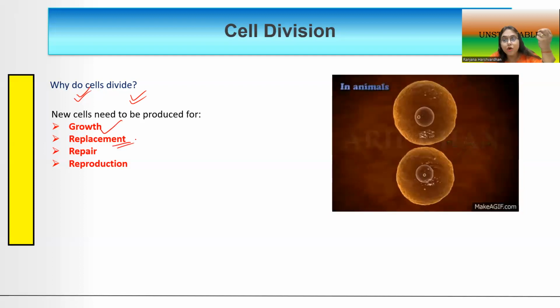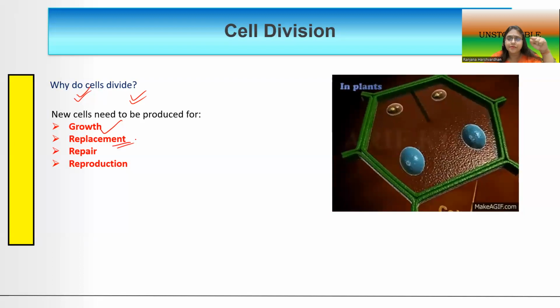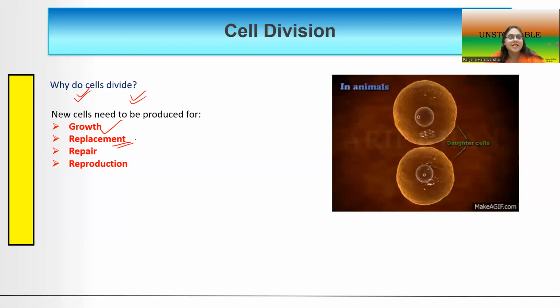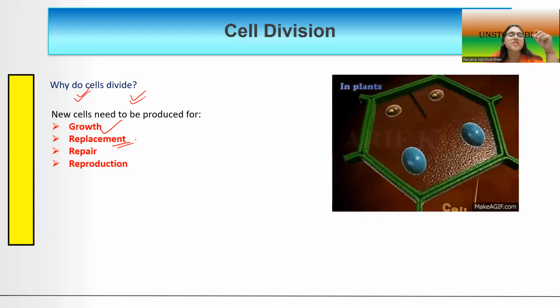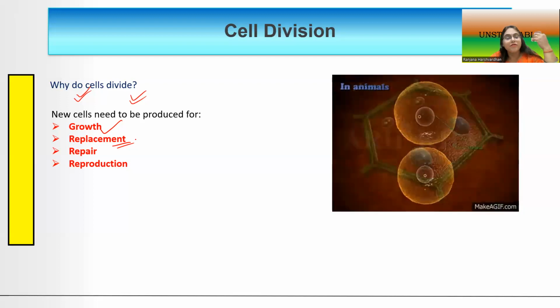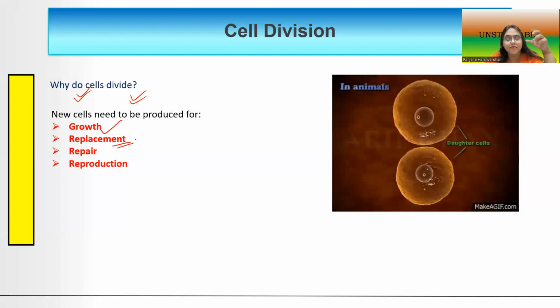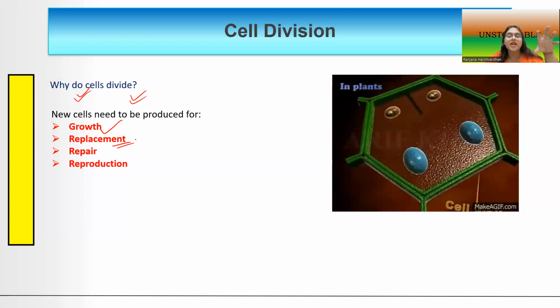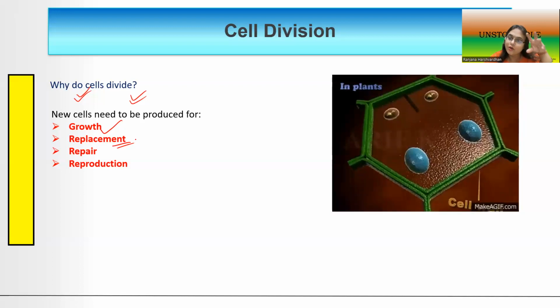Then new cells also were created for replacement of the old and the worn out cells. Like in our body, lakhs and lakhs of skin cells are removed from the body each day, and they need to be replenished by new cells. So for the replacement of the old cells, the worn out cells that get worn out or dead every day, or after their lifespan is over, new cells have to come over and take over the place so that the function can go on.